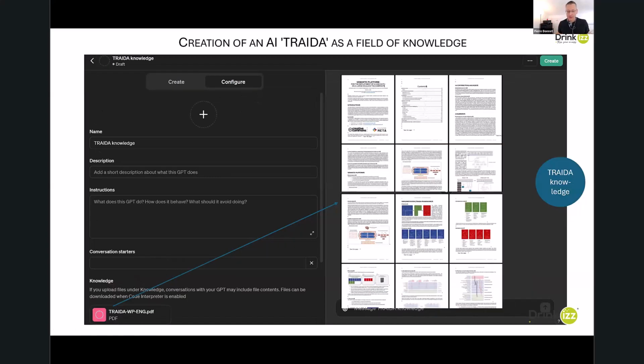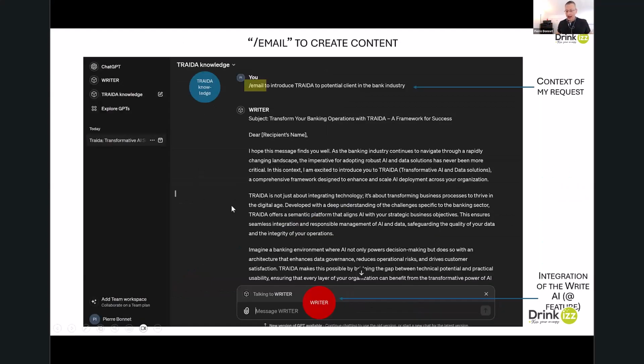So how does it work now? I also created, in parallel, another assistant named TREDA Knowledge. This time I use the real name TREDA to upload all the knowledge of TREDA. So I now connect in my prompt the 2 assistants: the TREDA knowledge assistant in blue and, in red, the writer assistant, by using the feature.